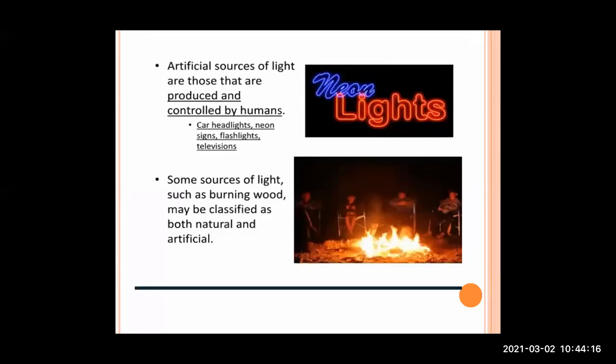Artificial sources of light are those that are produced and controlled by humans, that is car headlight, neon signs, flashlight, televisions. You can see the neon sign board, which emits light and is controlled by humans. Some sources of light, such as burning wood, may be classified as both natural and artificial.